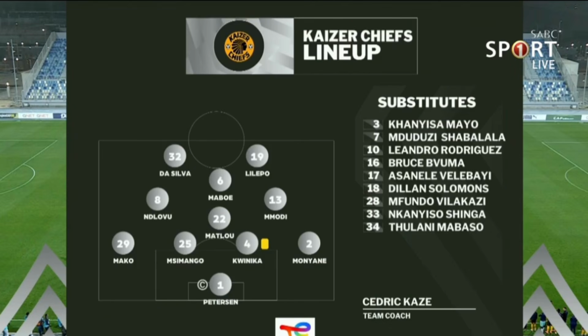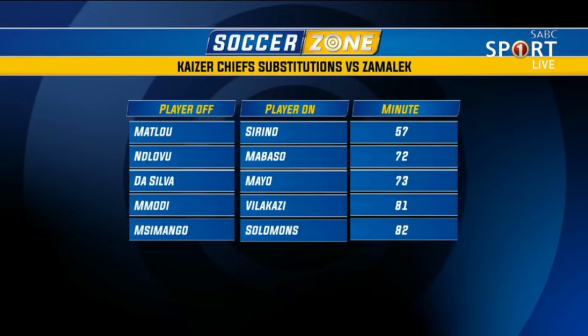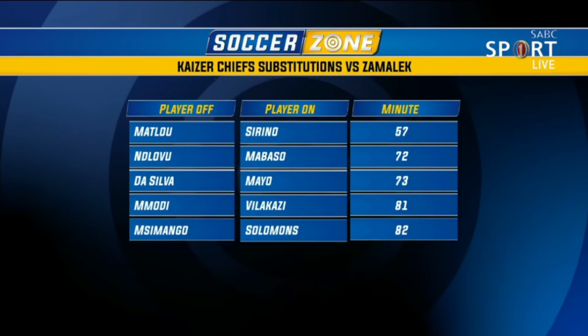Try to play for the draw for as long as possible, at least in the first half, and then possibly see what you can sneak, if anything, in the second half. So they were set up defensively. For me, I've enjoyed Chiefs when they play with the 3 centre-backs. That's how they've played for the better part of the season, the 3 centre-backs and your 2 wing-backs. Did they need to change that? I know there's personnel issues, injuries, suspensions, all that kind of thing. So they've also had to adjust and make do with what they have. So it's been a tough one for the coaches.